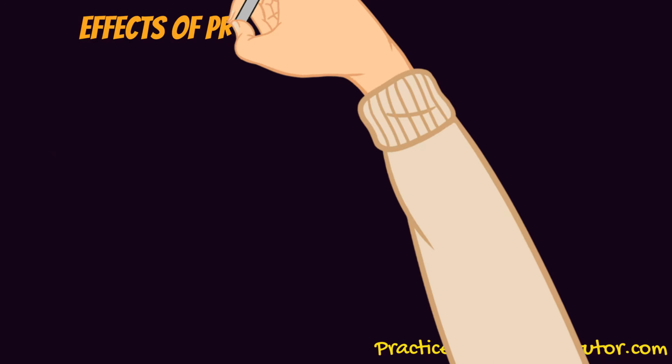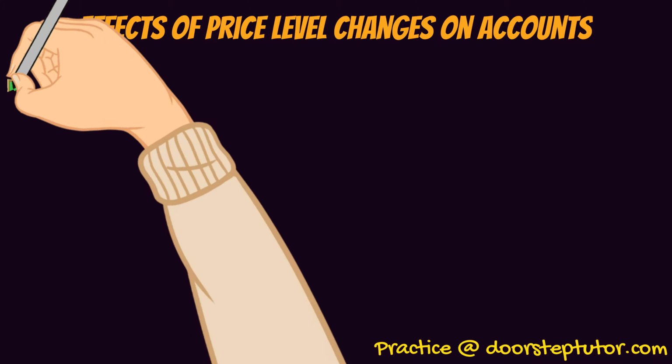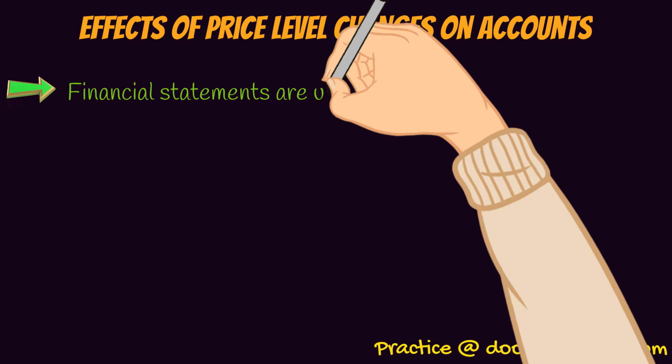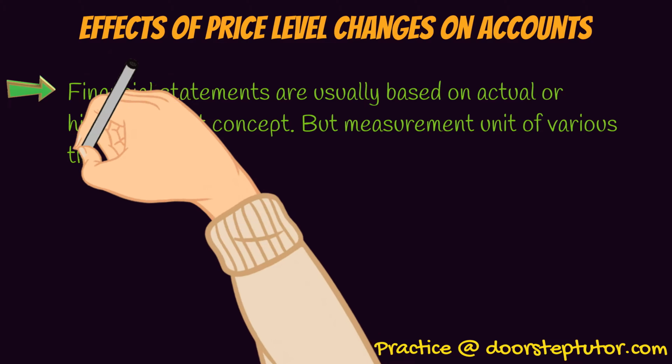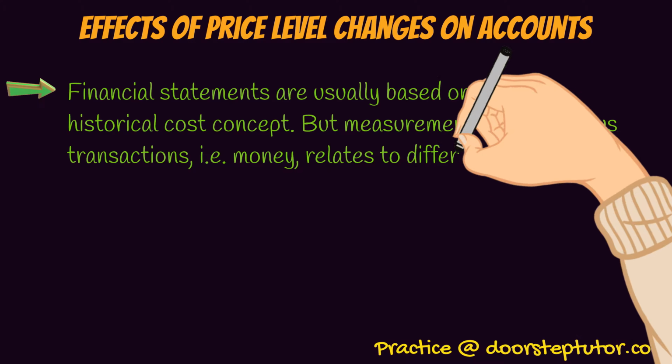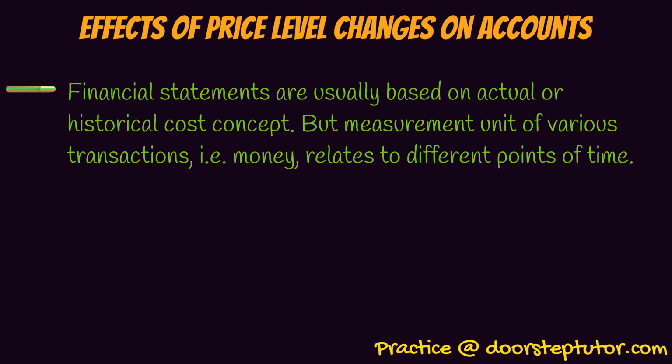Next is the effects of price level changes on accounts. Financial statements are usually based on the actual or historical cost concept. They reveal the impact of various transactions involved in the accounting period on the operating and financial health of the company. But the measurement unit of various transactions, that is money, relates to different points of time, and the value of money does not remain the same over a period of time. It has different values at different points of time due to changes in the price levels. So, the profit or loss arrived at from these transactions will not reveal a true picture.